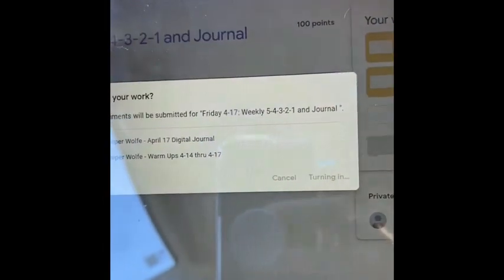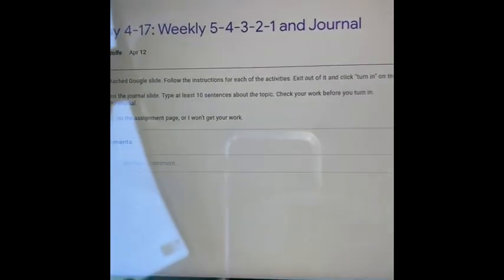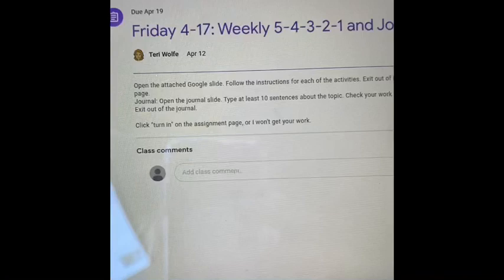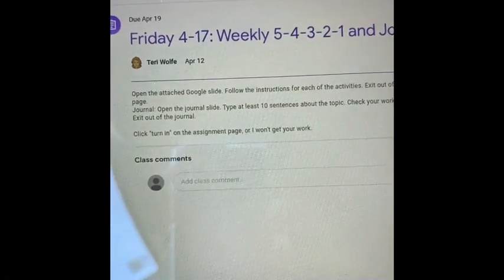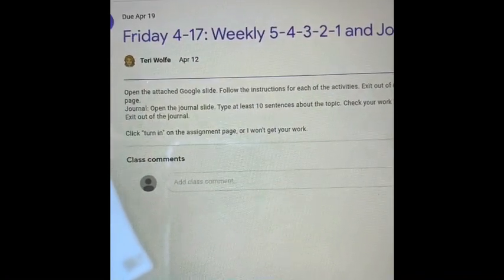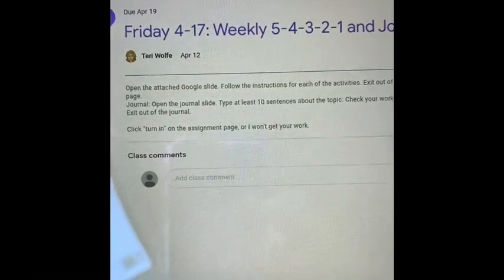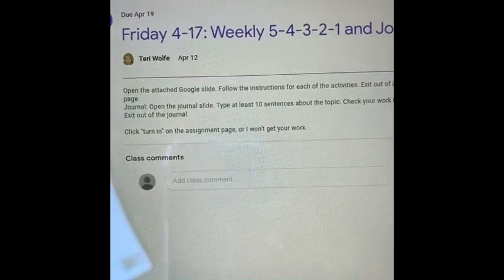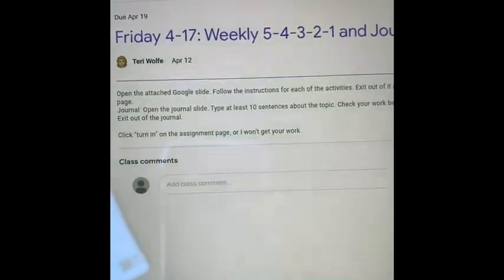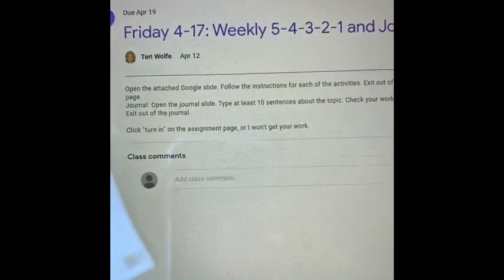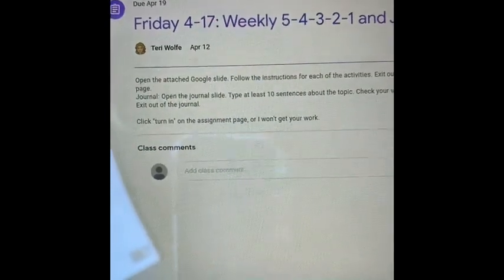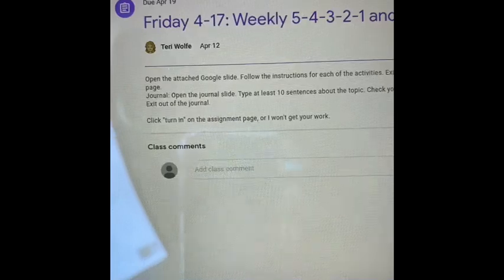It's super important to turn it in, or mark as done, whatever it may say over there, because that's what sends me the email saying that you have turned it in, and I can go in there and put you a grade in. So if you just submit the assignment without turning in, then it's not going to show me that you did it. So if you have any questions, that's all there is for this week.